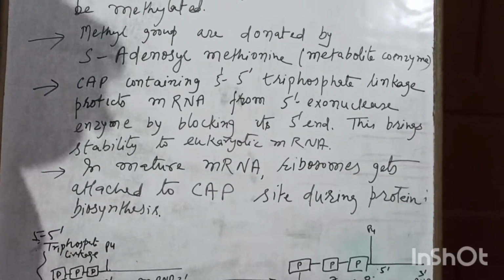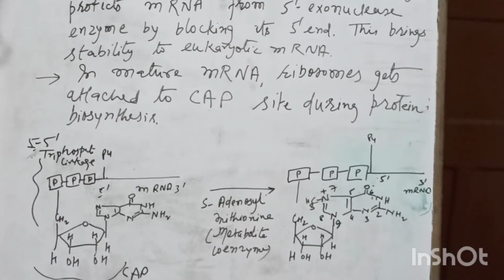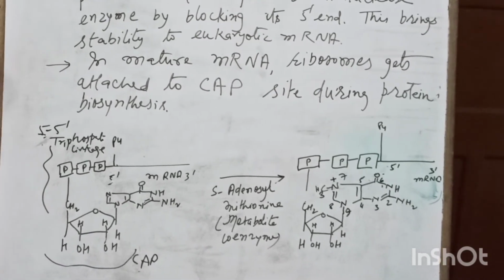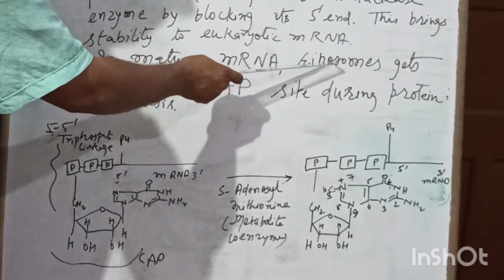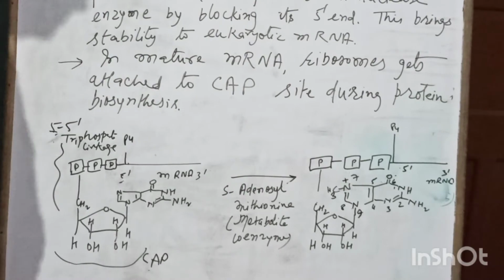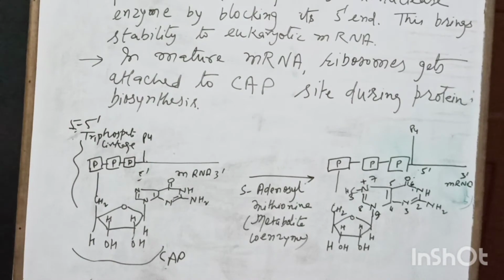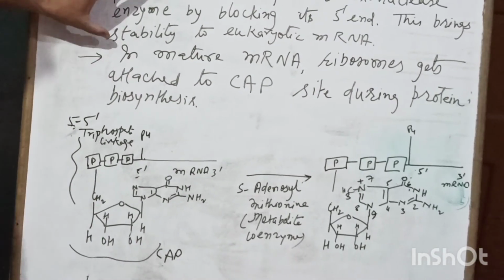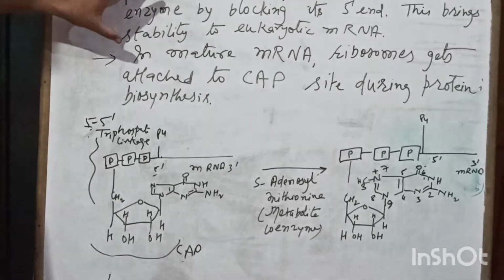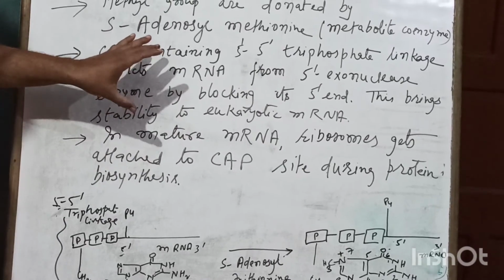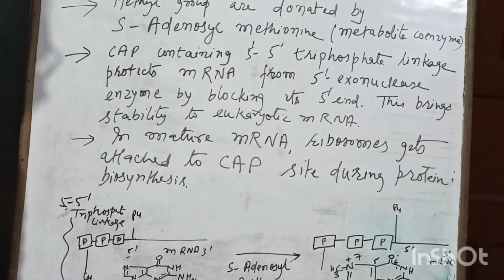the prokaryotic mRNA. Now, apart from that, it has been found that in mature mRNA, that is, after modification of the primary transcript, it is stable and surviving. So ribosomes get attached to the cap. The ribosomes get attached to the cap site during protein biosynthesis. So these are the two functions of a cap: it protects the mRNA from the attack of 5' exonucleases and makes eukaryotic mRNA more stable than prokaryotic mRNA, and at the cap site ribosomes attach during biosynthesis.